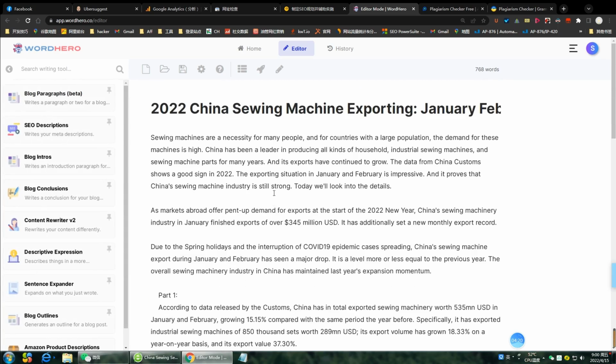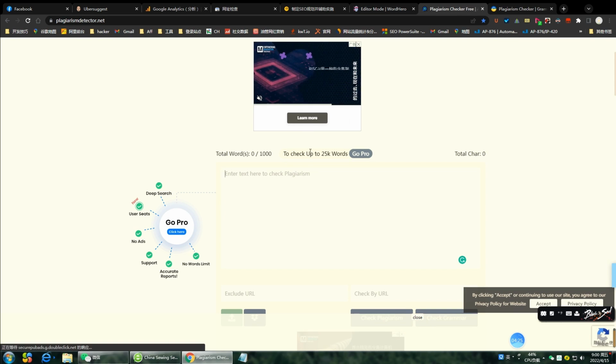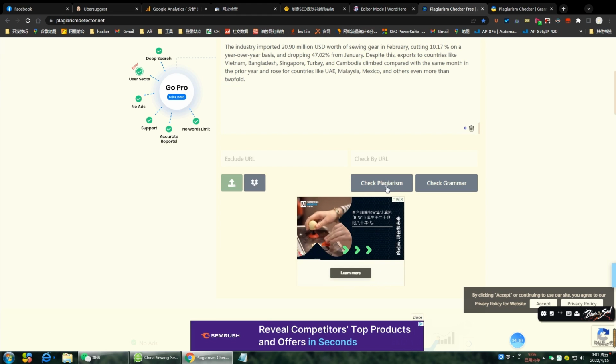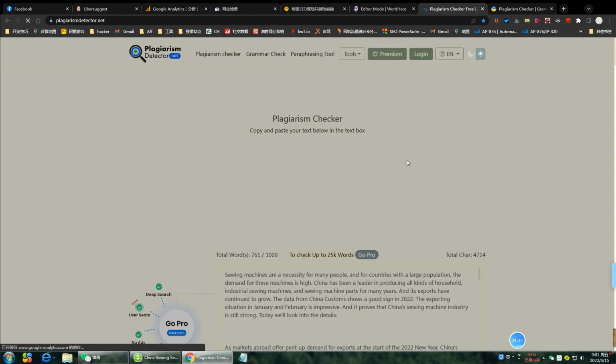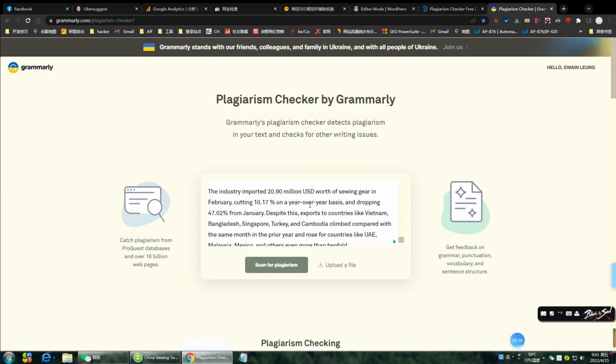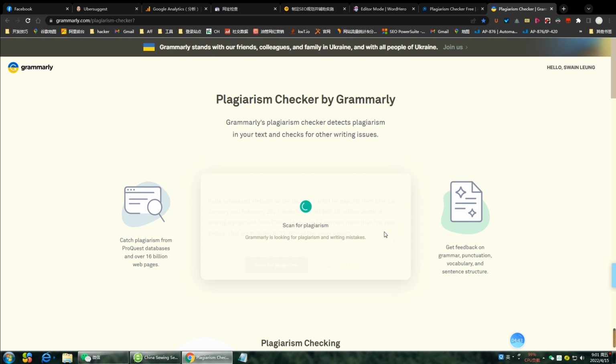Today I am using 2 free online plagiarism checking tools for double contrast. I will leave their links below in the video description. One is Grammarly's Plagiarism Checker, and the other one is plagiarism-detector.net. Remember, I did not delete a piece of content I copied from CSMA's website. Therefore, there should be plagiarism found in the first round.